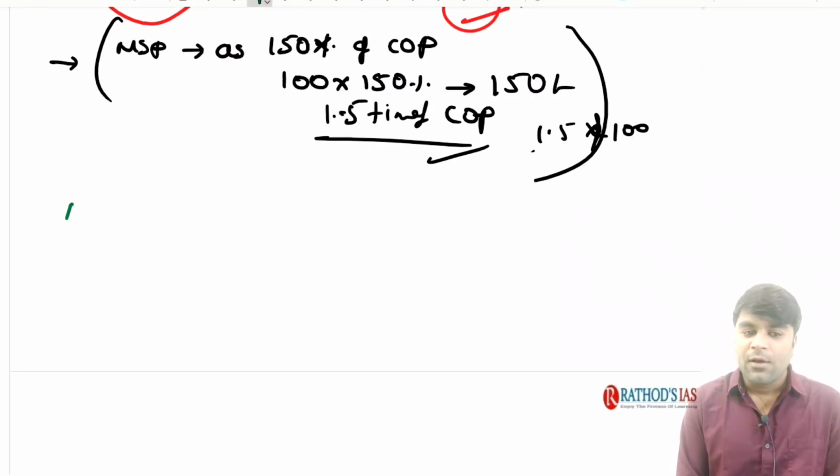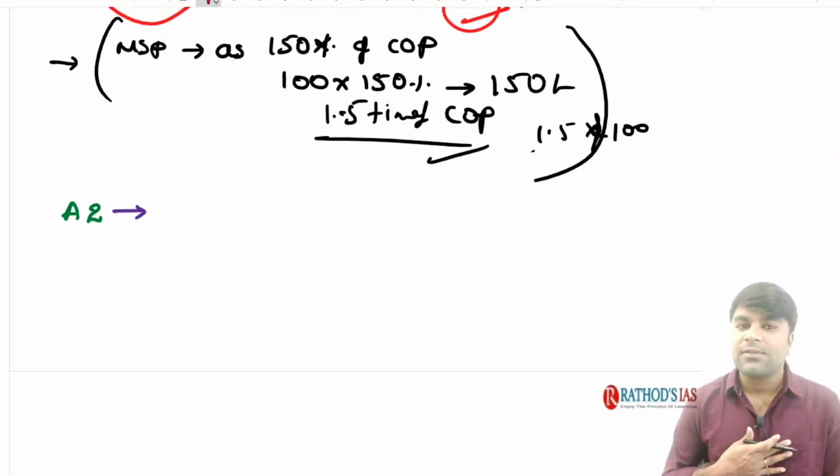Let's try to understand. As far as the cost of production is concerned, we have three important components in the country, right? One is A2, second one is A2 plus FL, and third one is C2. Now, when it comes to A2, what does A2 mean?